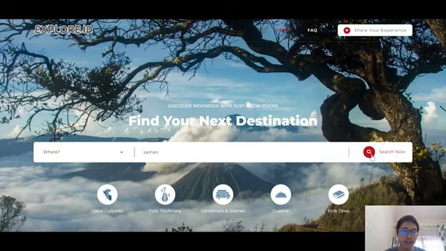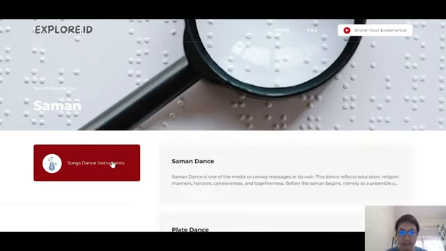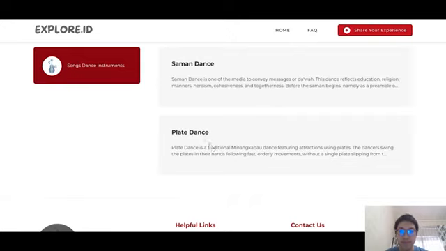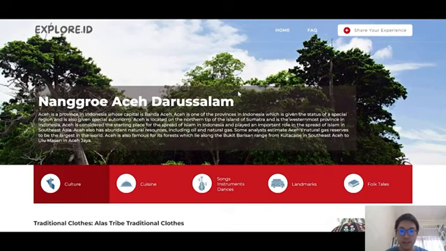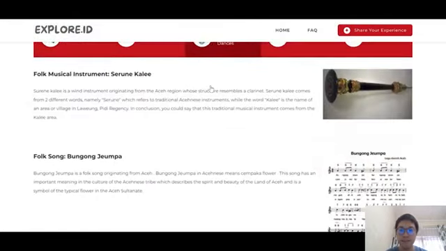We have searched for the keyword Saman, and our database has found that it is related to one option from our datasets, and that is the songs, instruments, and dance. As you can see, Saman dance appears in our search results, and if we click on that search result, it will redirect us to the page of the province it originated from.